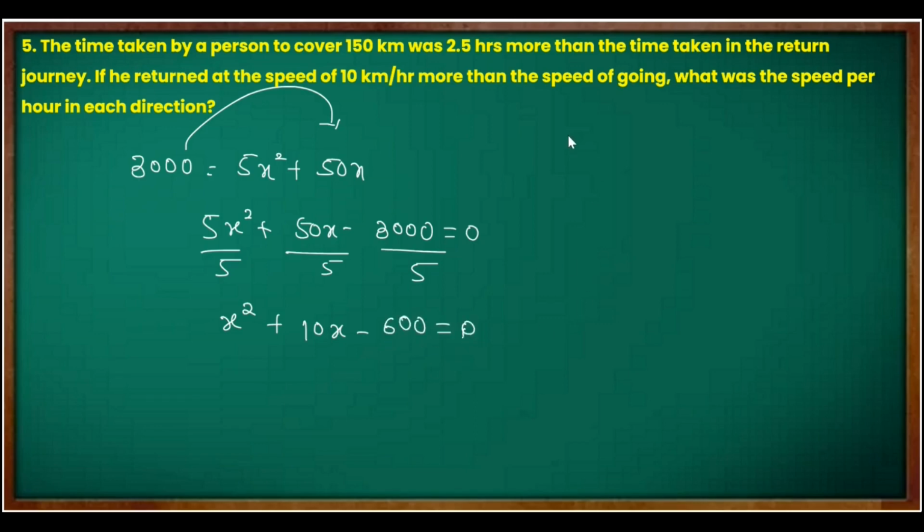Now it's time to get the factors. What might be the factors? If you multiply, you should get minus 600, and if you add or subtract, you should get 10.